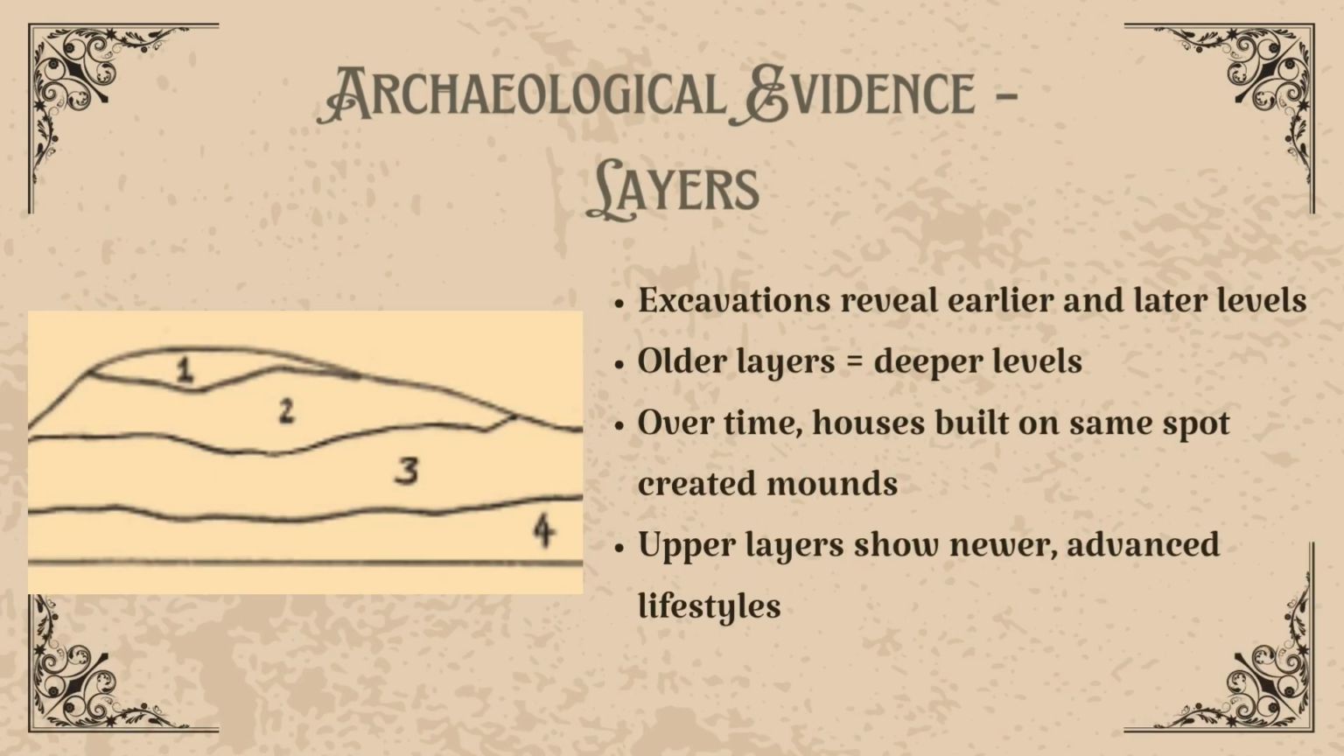Archaeological layers telling time. When archaeologists dig a site, how do they know which part is older? They look at layers. The deeper the layer, the older it is. Imagine people building houses on the same spot for centuries, each time leaving behind a little waste, broken pots, ashes. Over hundreds of years, it forms a mound. So, when they dig, the bottom layers show the oldest lifestyles, and the upper layers show newer, more advanced ones. That's how we read the story of the past.